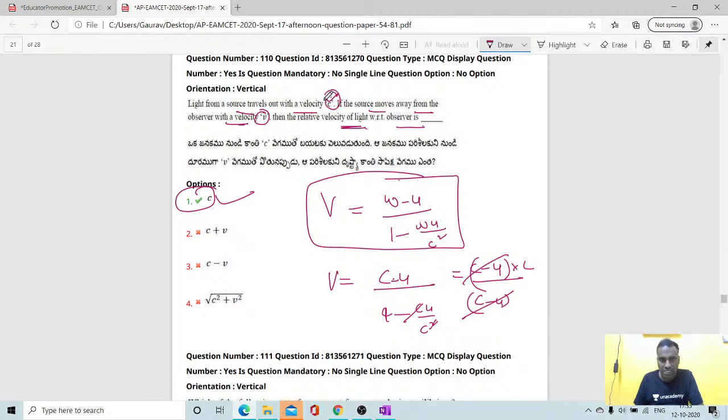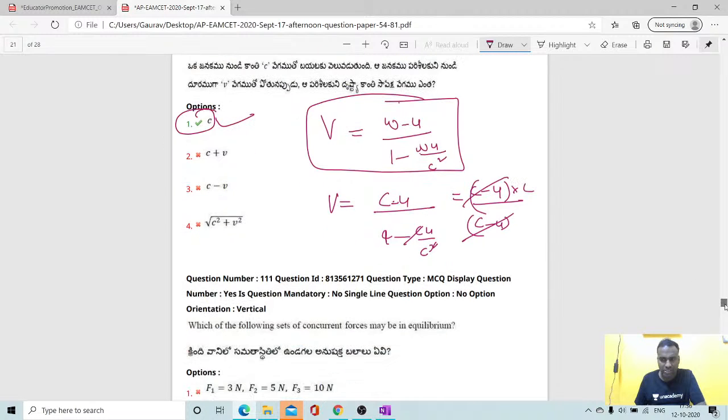Yes students, you can remember this is the formula for this. Suppose in the question they give that light travels with a speed c by 2, you can substitute the value of w as c by 2, whatever they have given, you can say.